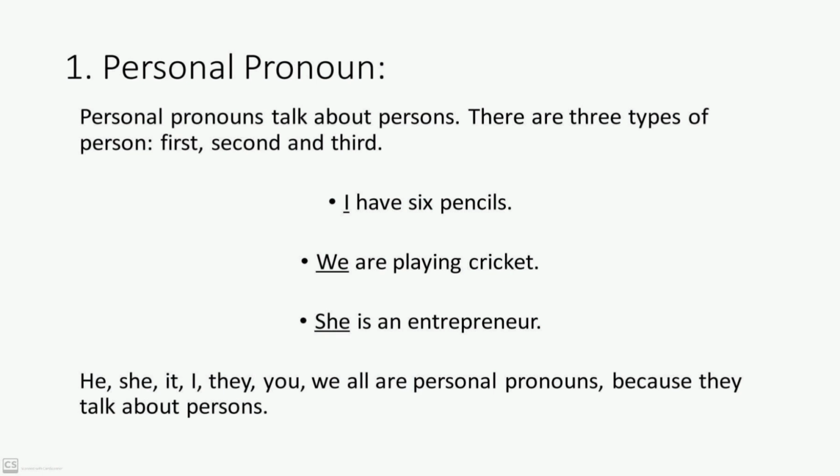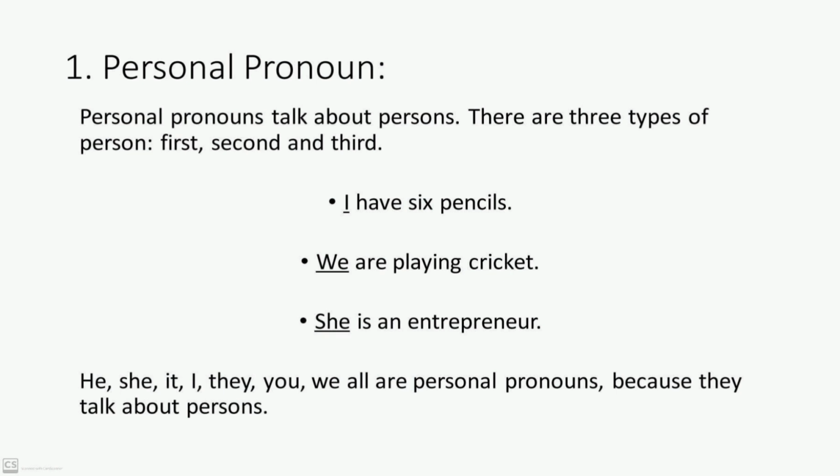Now you can see that I and we are examples of first person singular and plural pronouns. And she is the example of a third person singular pronoun. So he, she, it, I, they, you, we, these all are examples of personal pronouns.